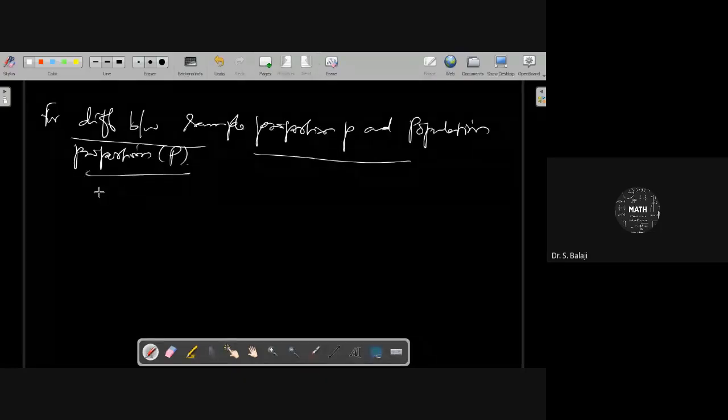What type of thing can you consider here? Suppose this is a population.